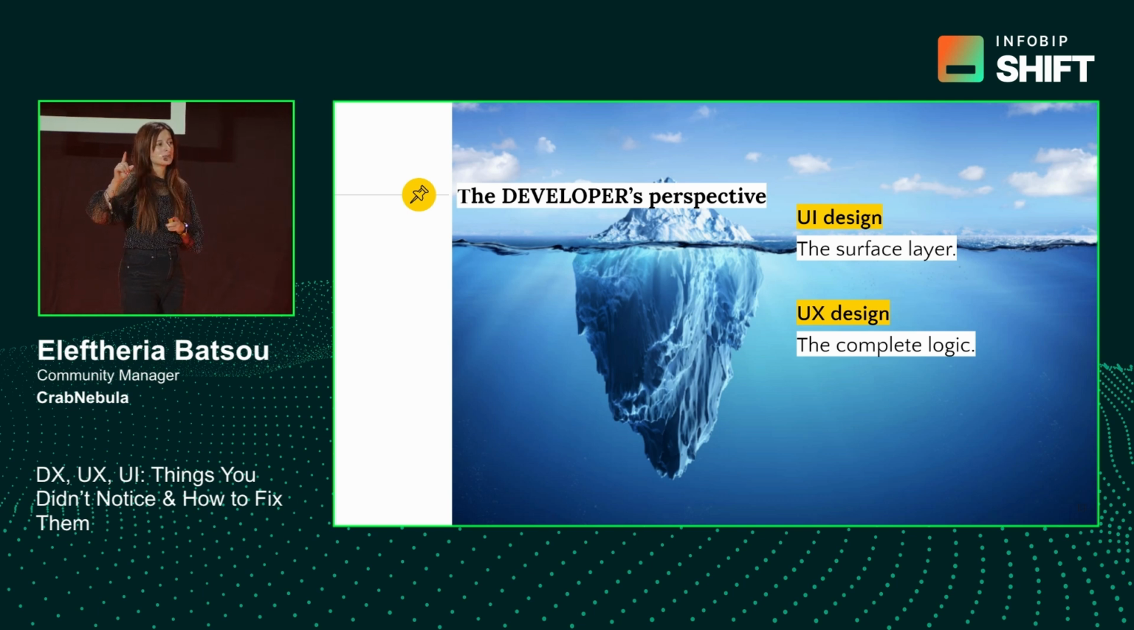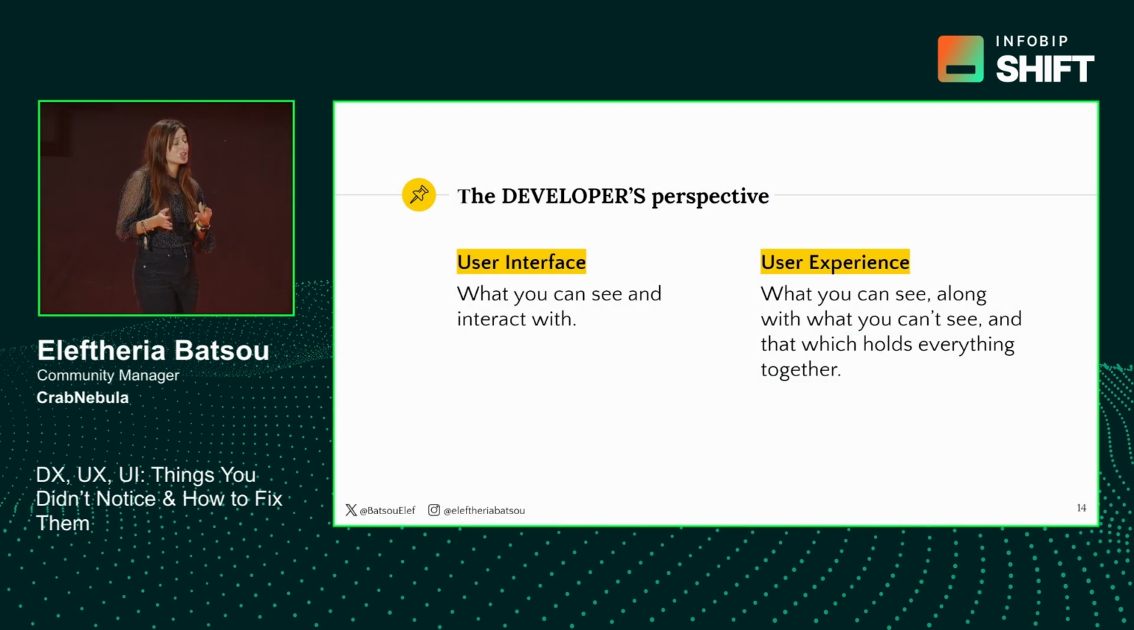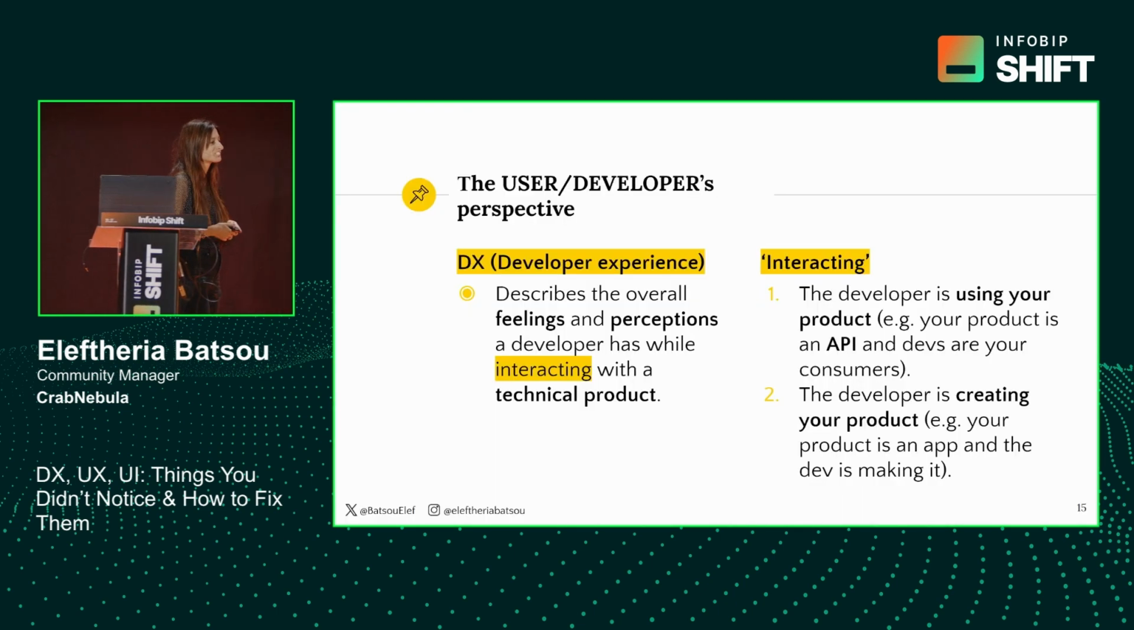We can see that big iceberg because there is the icy weather, there is a huge mountain underneath that iceberg that holds everything together. There is obviously the sea, and this is UX. So from the user interface, from the developer's perspective, is what you can see alongside with what you can't see. And the user experience is what you can see alongside with what you can see and what holds everything together.